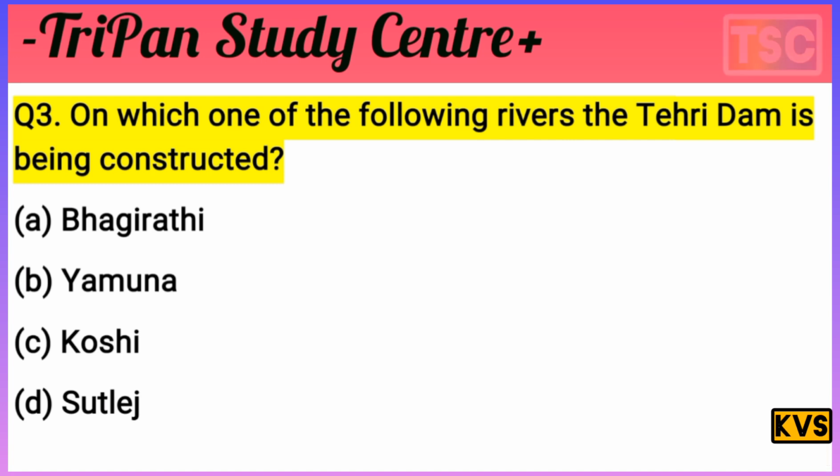On which river is the Tehri Dam being constructed? The river's name here: Bhagirathi is not applicable as the answer. Yamuna, there is no Tehri Dam there. Koshi is nothing here. The Satluj is the right answer. The Satluj is the important answer for this question. The Tehri Dam is constructed on the Satluj. That's important. And the next question.